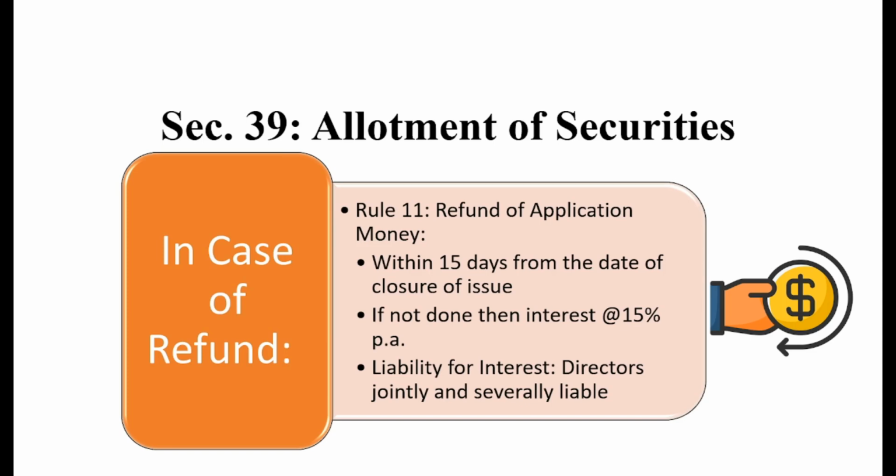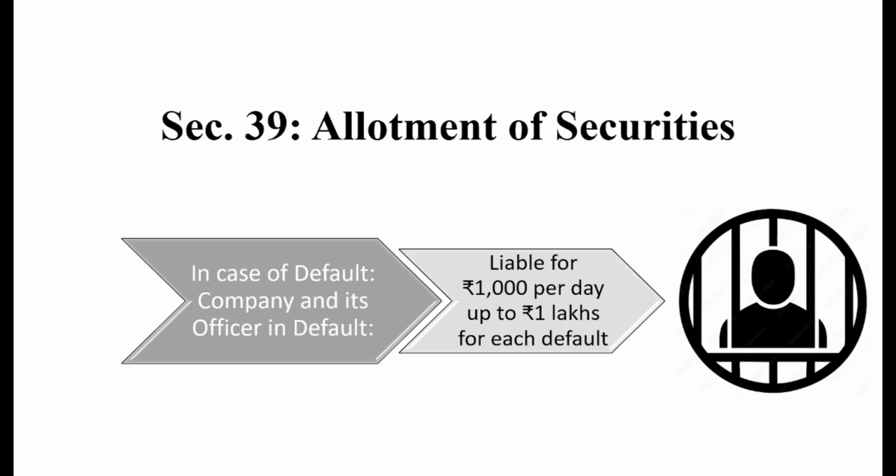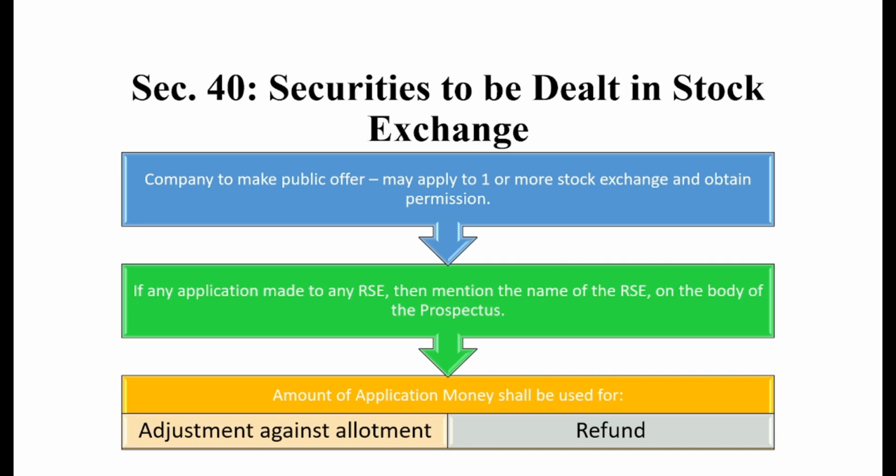So, moving ahead with our next section. This is one part we have left for section 39, which is in case of default. It means if the company defaults in any area of section 39, then such company shall be liable to pay rupees 1000 per day, up to 1 lakh rupees for each default. This is section 39.